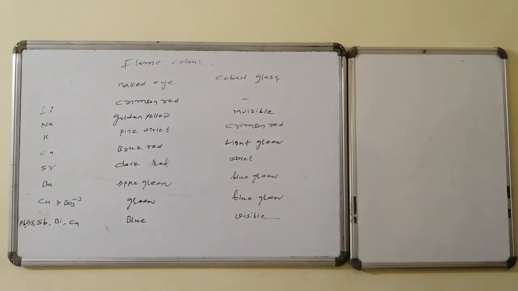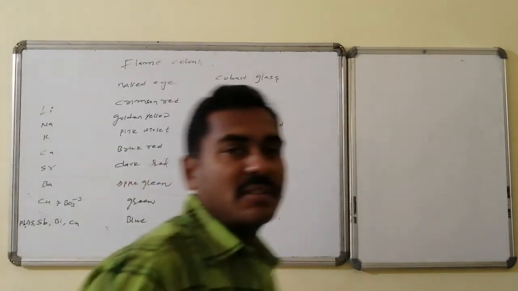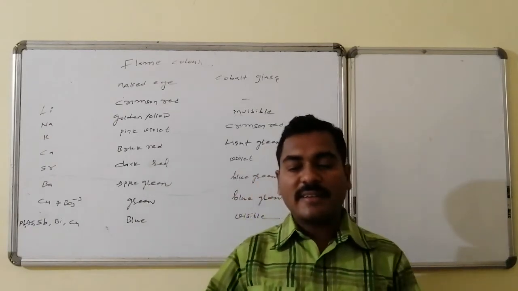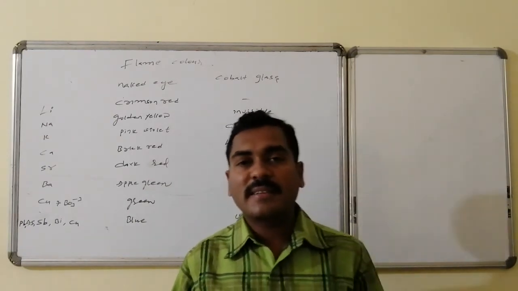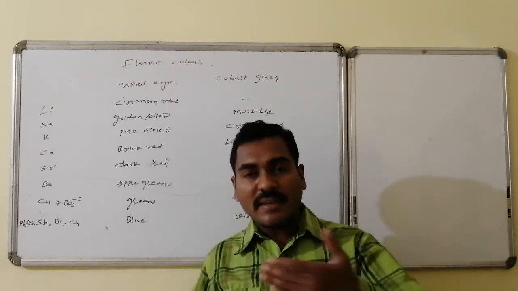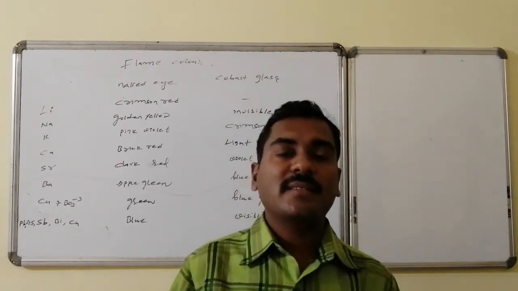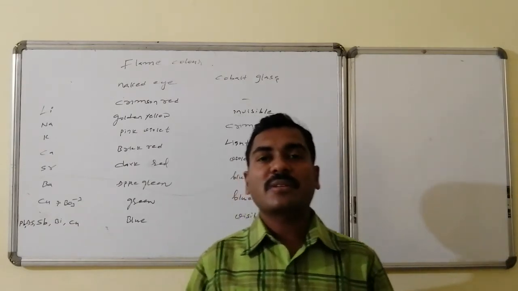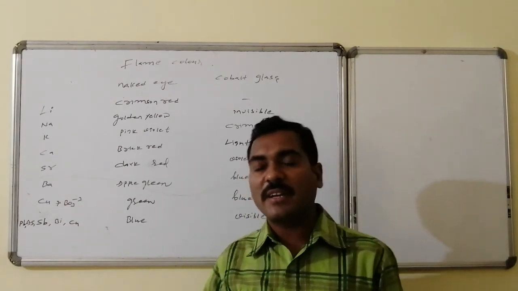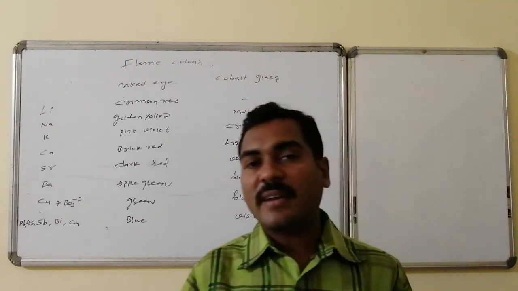Flame coloration: alkali metals, whenever they are exposed to the flame, the electrons of the ground state of outer orbitals are excited to the nearby excited state, and when they come back towards the ground state, the excess amount of energy is liberated that falls in the visible portion of the electromagnetic radiation and offers color. That's why they give different colors.